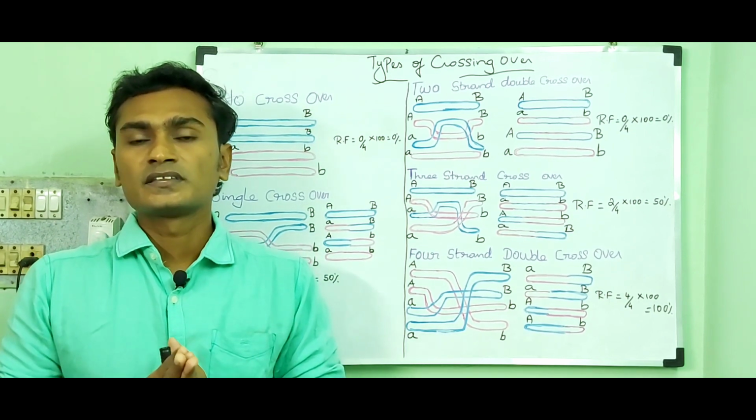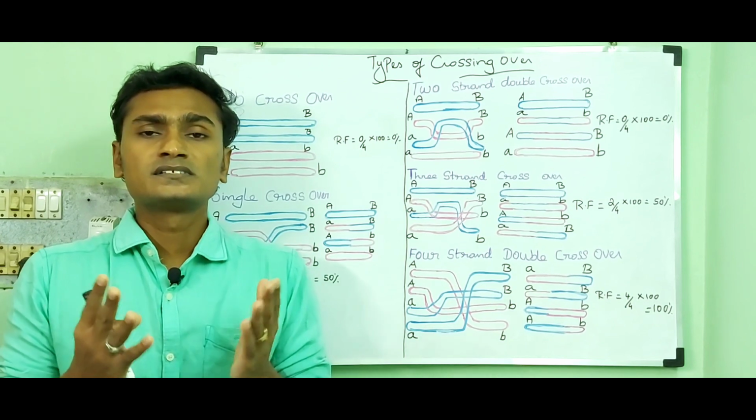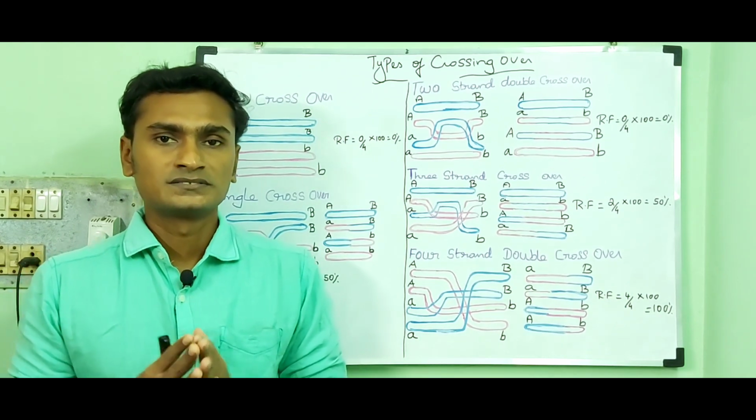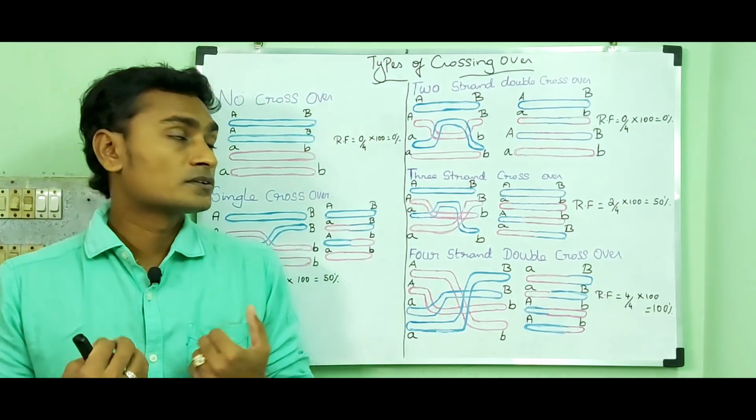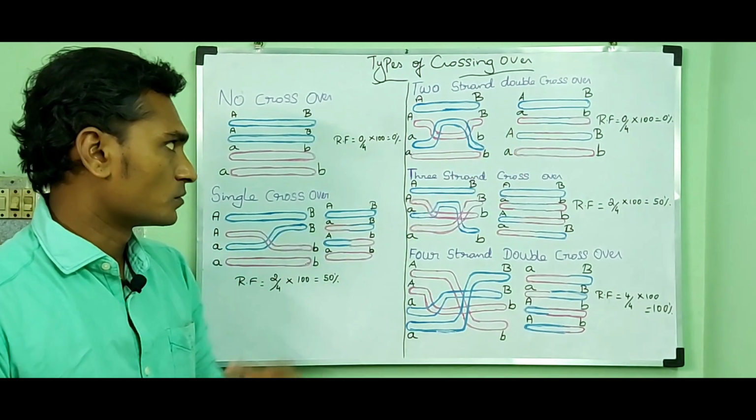As a result, recombination frequency is extremely low and it is a rare phenomenon. Then I am going to explain the types of double crossover.